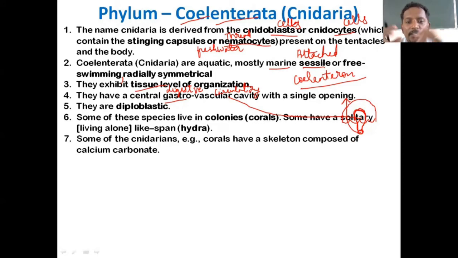Now, in coelentrates or cnidarians, the coral skeleton is made up of calcium carbonate. In most aquariums, the setup with glass where they keep fishes, you can see a white colored, dry, hard, tree-like structure.